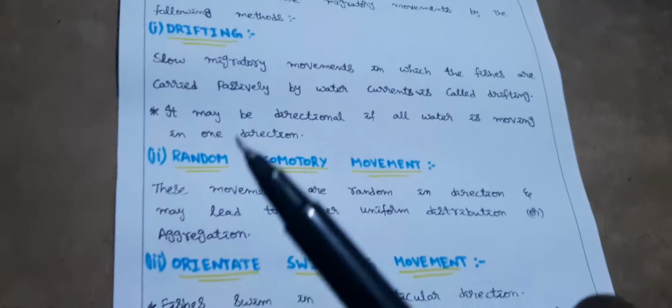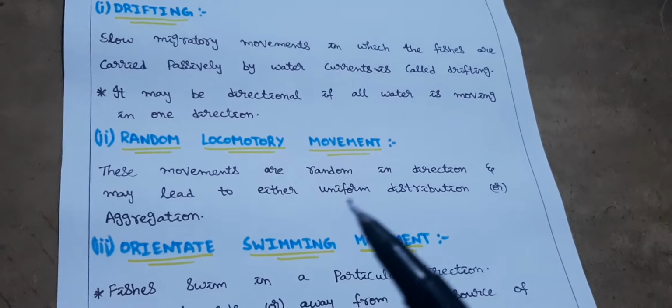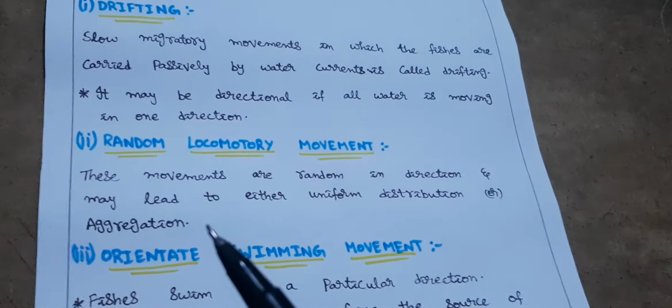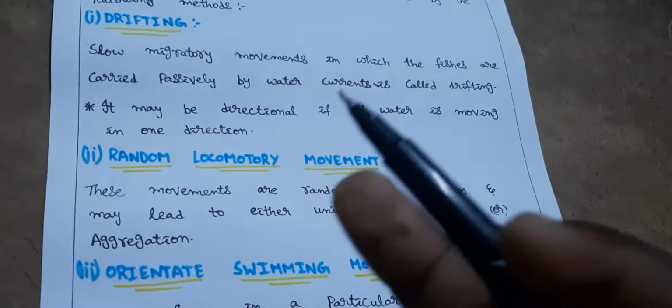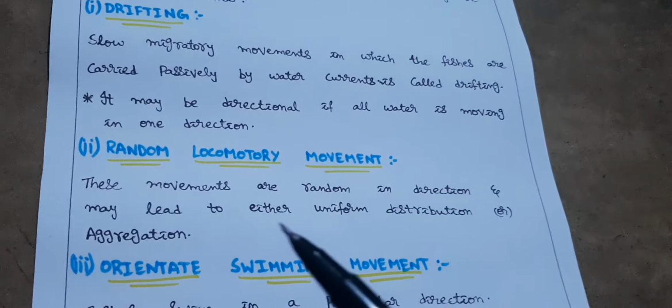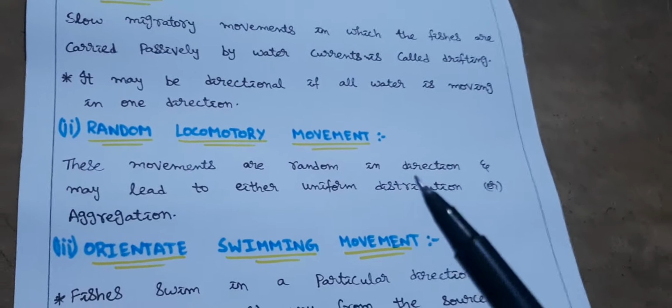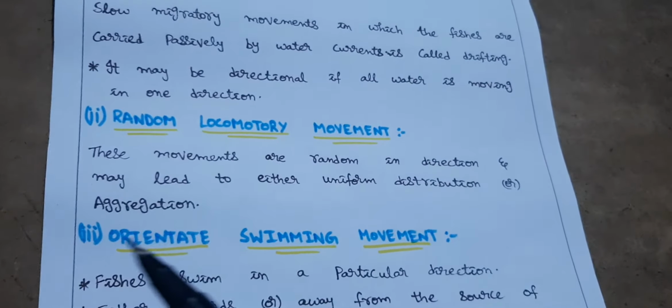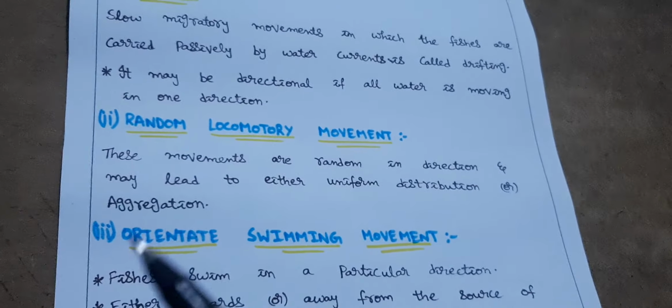Okay. Next, random locomotory movement. These movements are random in direction and may lead to either uniform distribution or aggregation. Random means in any direction it can move, but they may lead to a uniform distribution of fishes or aggregation. That means at one place bulk amount of fishes move. That is known as aggregation.